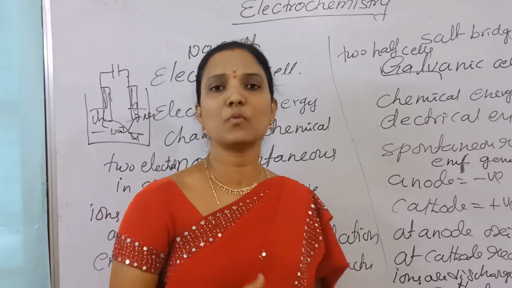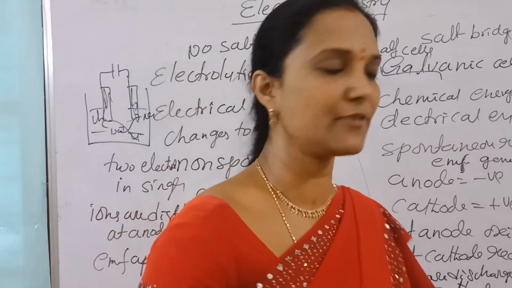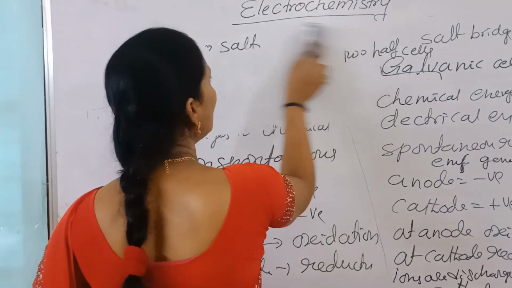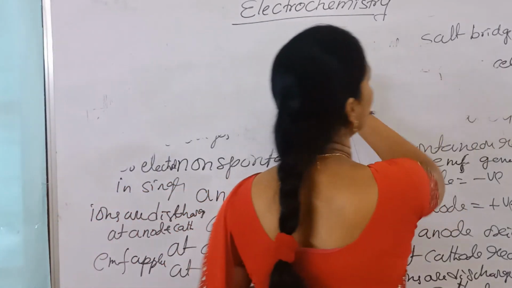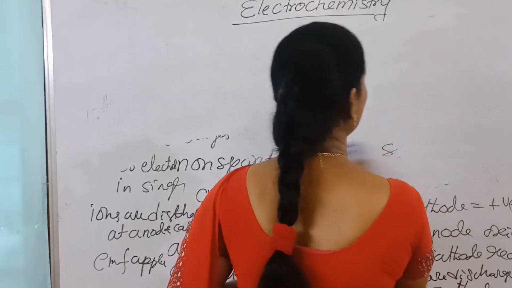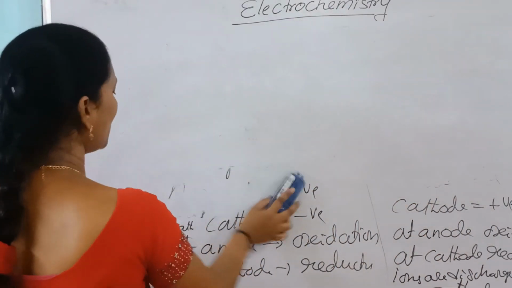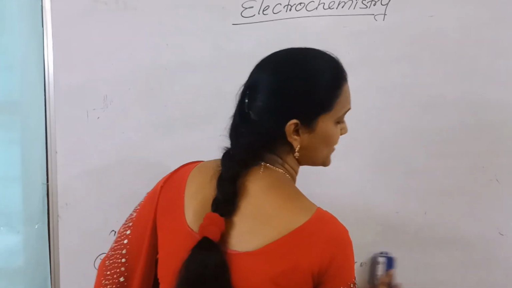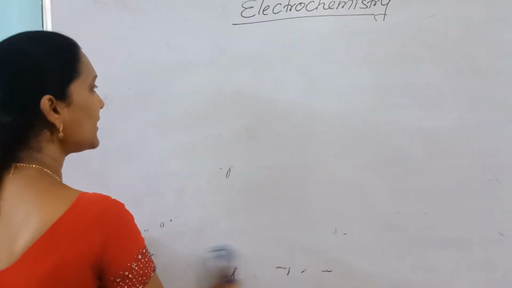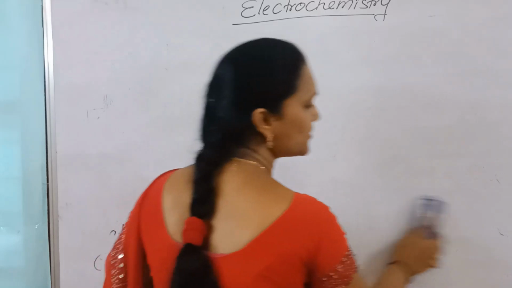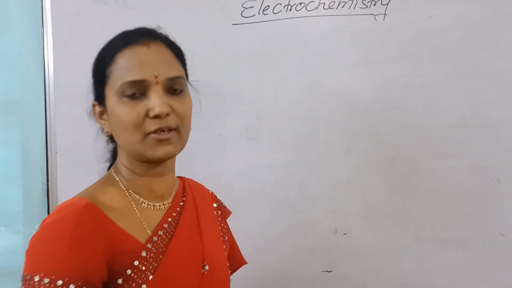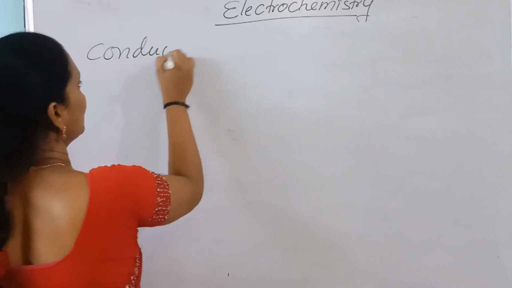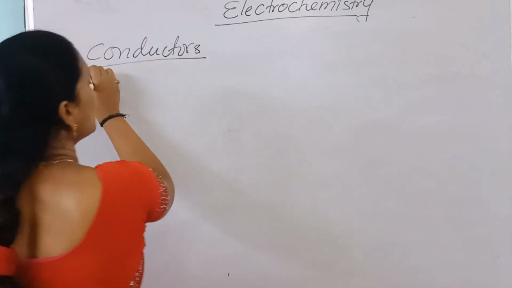So next, what are conductors? Different types of conductors. Conductor means it allows flow of current through it. In this only you can observe the electrolytic cell. Electrolyte ions allow flow of current through it, and the graphite rods we are using also allow flow of current through it. Yes or no? So both are conductors or not? What are these conductors?